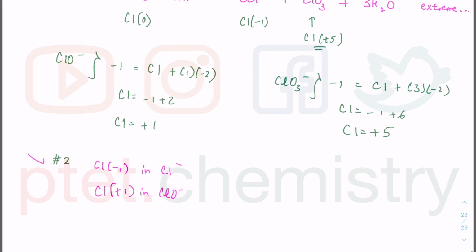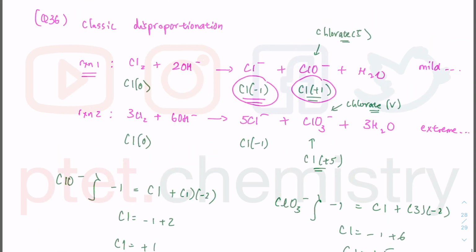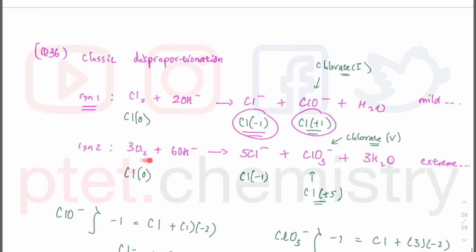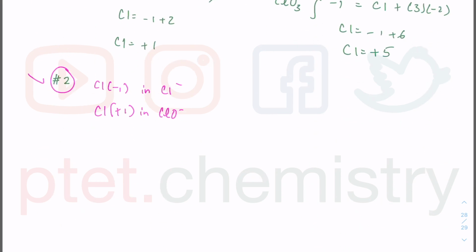How about number 1? Option number 1, they say reaction 2 requires a higher temperature than reaction 1. In fact, to go to the higher oxidation state, you need a more extreme condition. You need higher temperature, you need concentrated NaOH, whereas this one is cold dilute NaOH. So yes, statement 1 is correct because you need more extreme conditions for the second reaction.